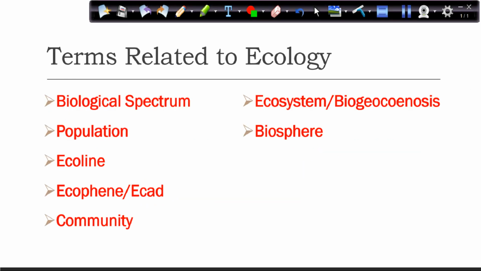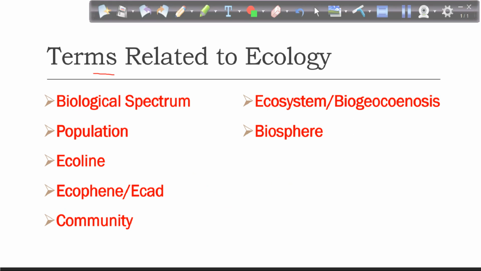Now I'm going to define different terms related to ecology. We are going to use these terms again and again when we will be studying community ecology in detail. So the very first term is biological spectrum. What is biological spectrum? You people have studied the IR spectrum, right? The spectrum of EM waves. So spectrum means when we see the range of different wavelengths. For example, when you study VIBGYOR, you see a range of different wavelengths which makes the visible spectrum of light.